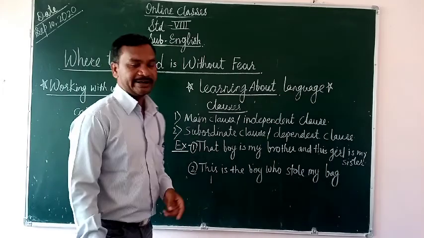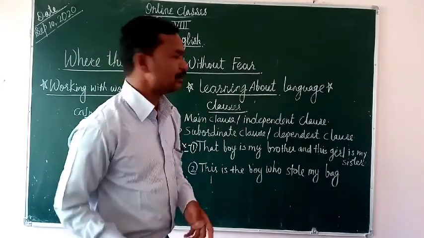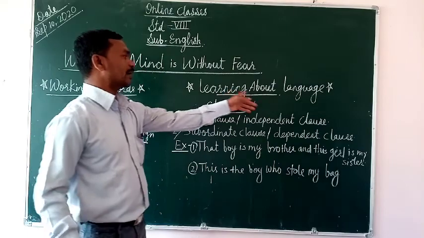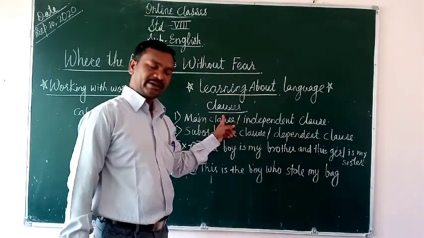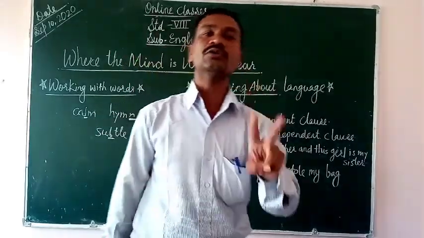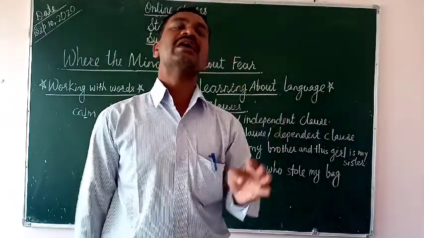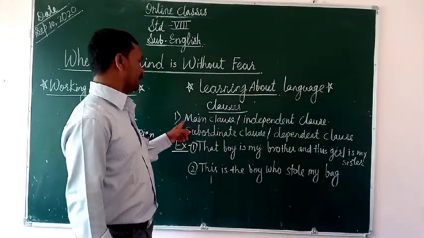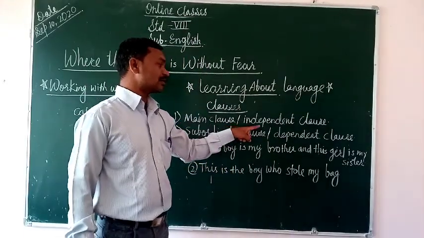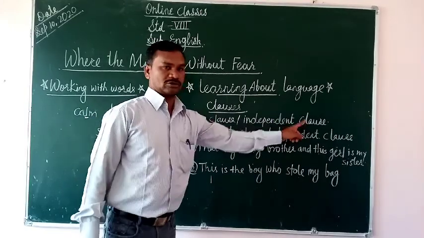Now we are discussing learning about language. This is a very interesting portion. When we discuss learning about language, there are clauses, and everyone has an idea. There are only two clauses, main clause and subordinate clause. The main clause has another name, independent clause.